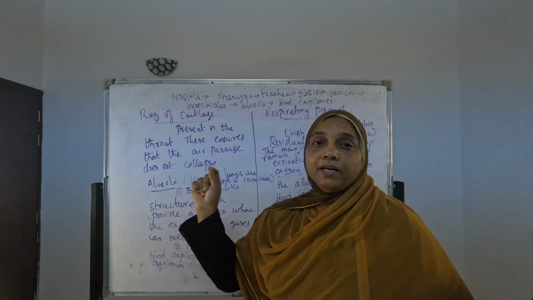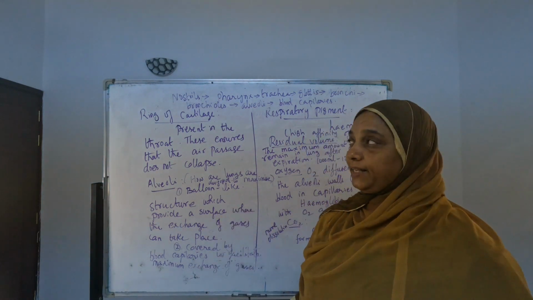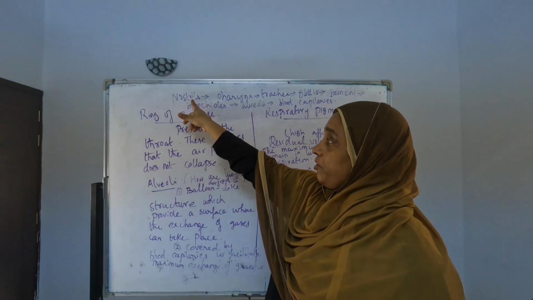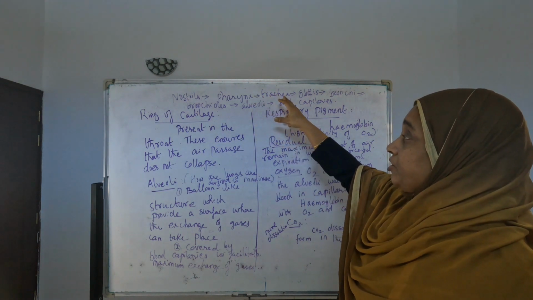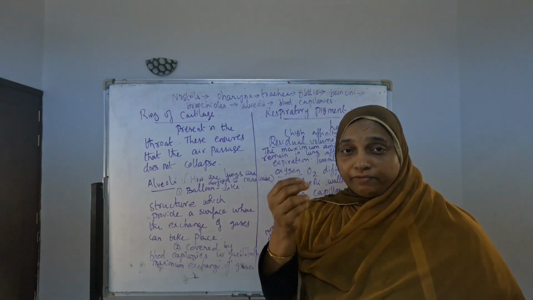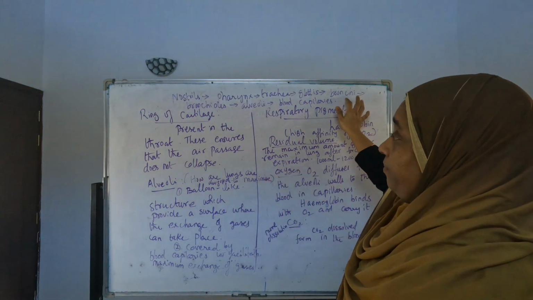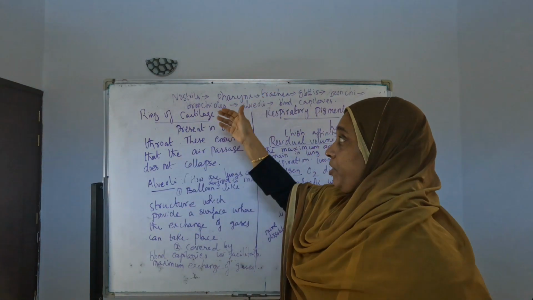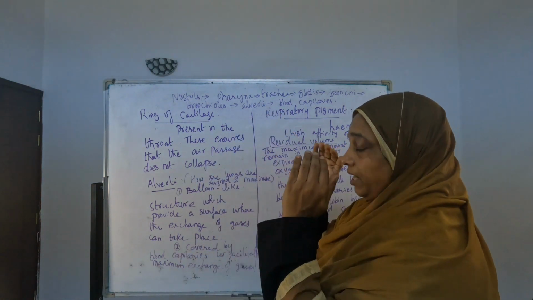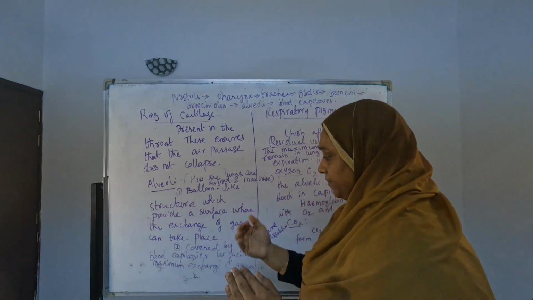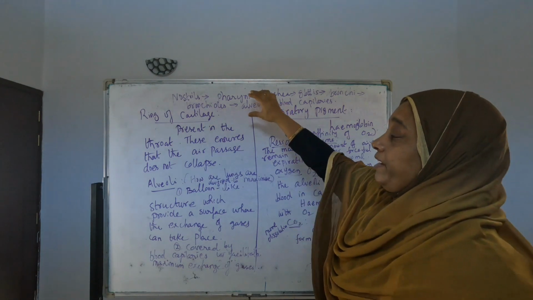Pathway: write the pathway of respiration in human beings. They may ask something like this. Then you have to write: first the air gets into the nostrils, then it goes to the pharynx, then through the trachea, and from the trachea to the glottis, which is a small opening. Then it goes to the bronchi. From there, branches come off, which are the bronchioles. These bronchioles end in balloon-like structures called alveoli. The alveoli are covered by thin blood capillaries, which maximize the exchange of gases. So you have to write this pathway.